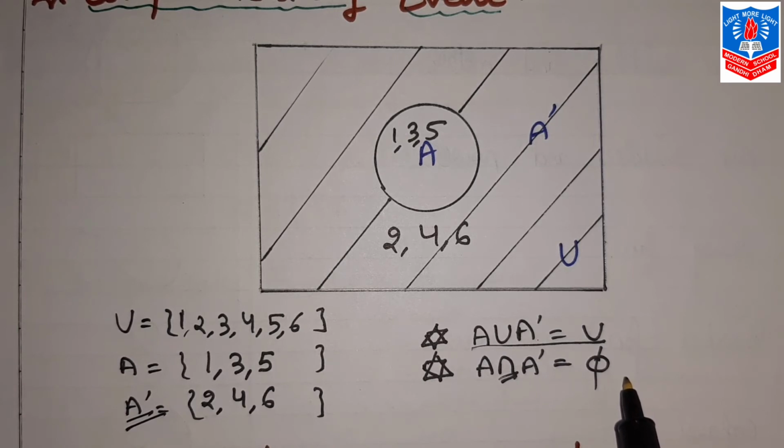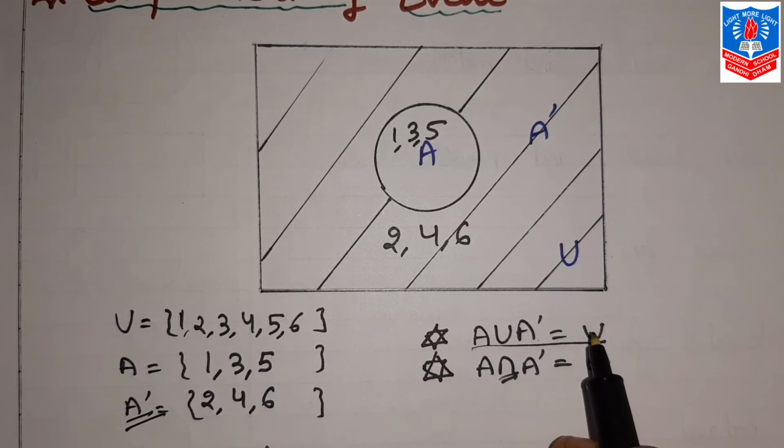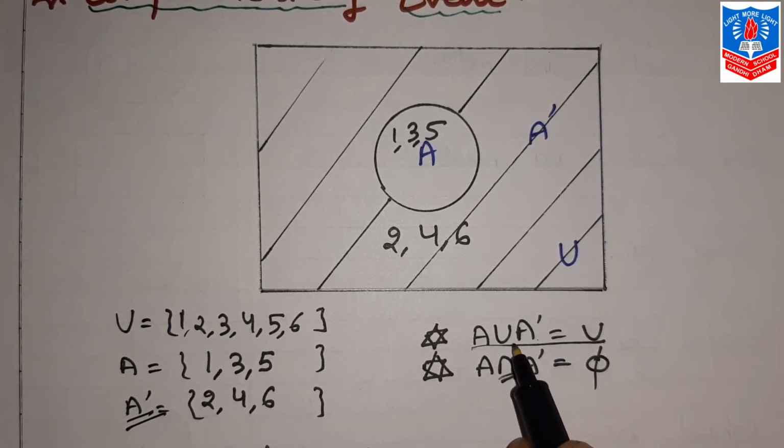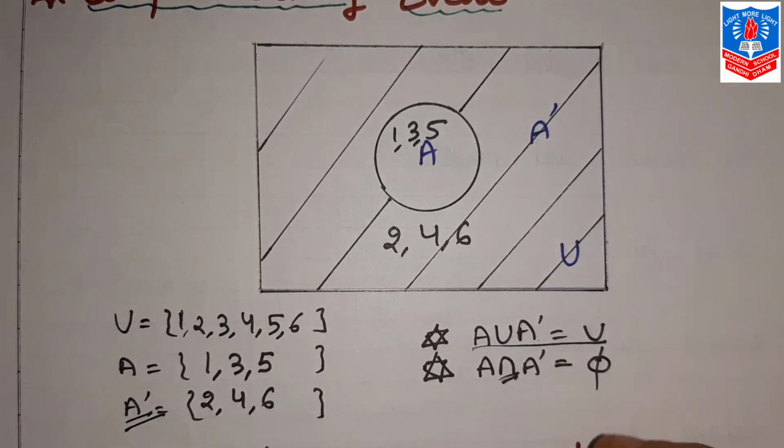So we can say that this is the impossible event and the certain event. They both are complementary events to each other. A intersection A dash, that is the null set, is the impossible event, and A union A dash, that is U, is the certain event. They both are complementary events of each other. Okay, so this is your complementary event.